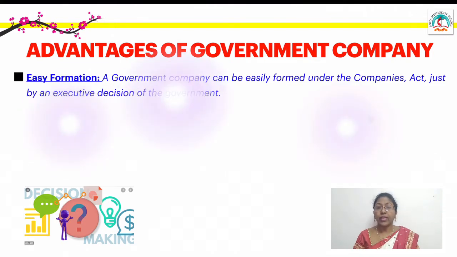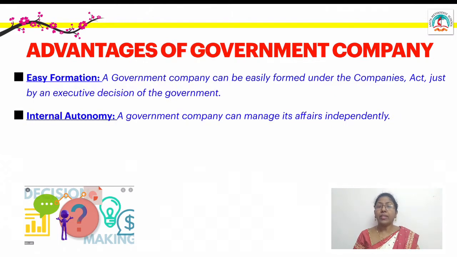The next one is internal autonomy. A government company can manage its own affairs. It is relatively free from ministerial control. There is no interference of politics. There is no interference of the politicians in the day-to-day life of the company.